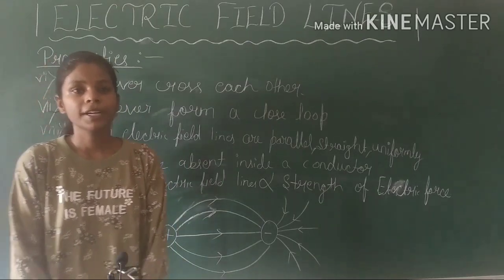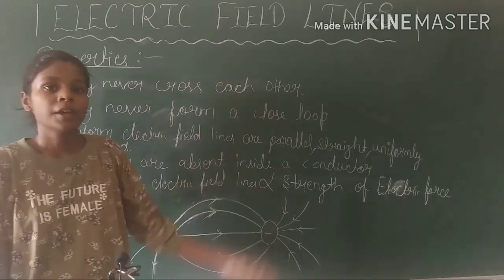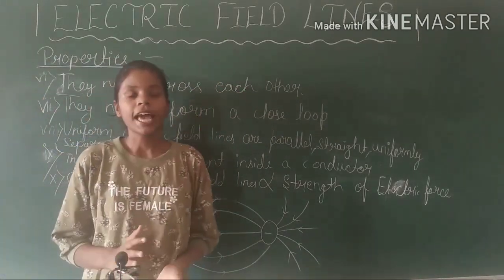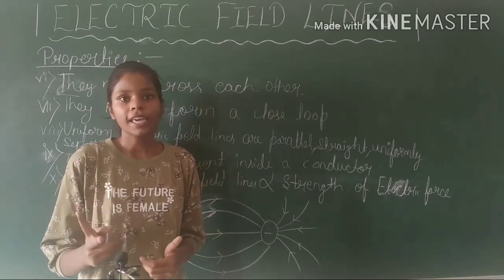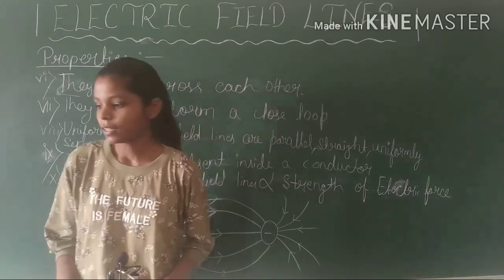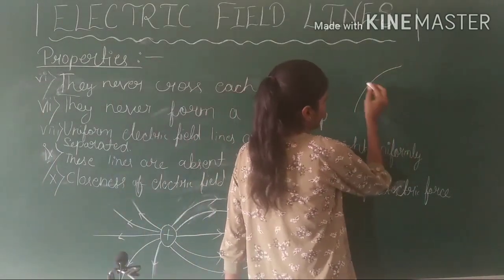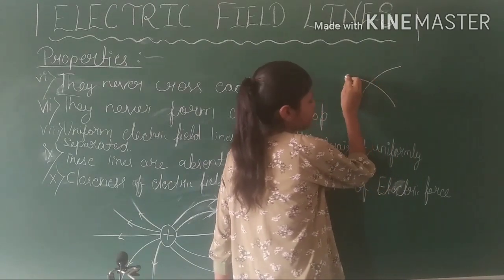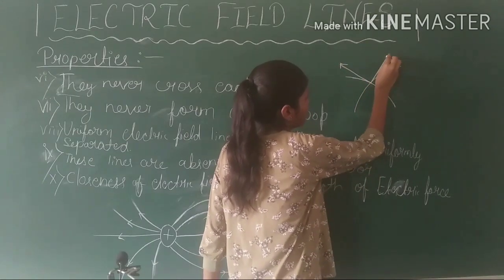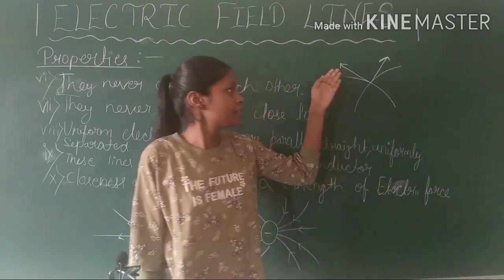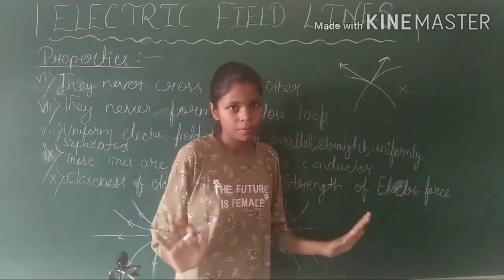Now, the sixth property states that electric field lines never cross each other, because if they do so, then we can draw two tangents from the point of intersection which describe two directions of the electric field, which is not possible. Let's see here. These are electric field lines intersecting each other. Now we can draw two tangents from here. So this will give two directions of the electric field, which is not possible.